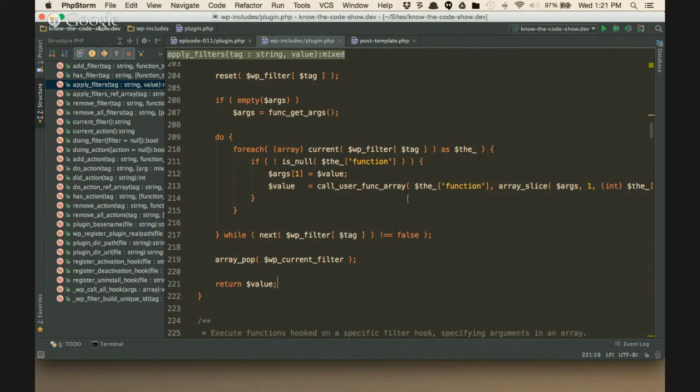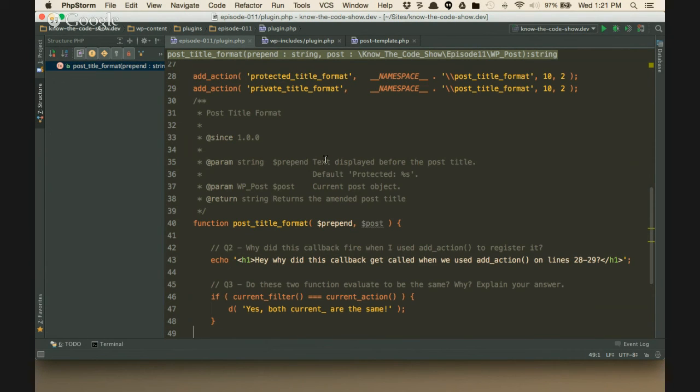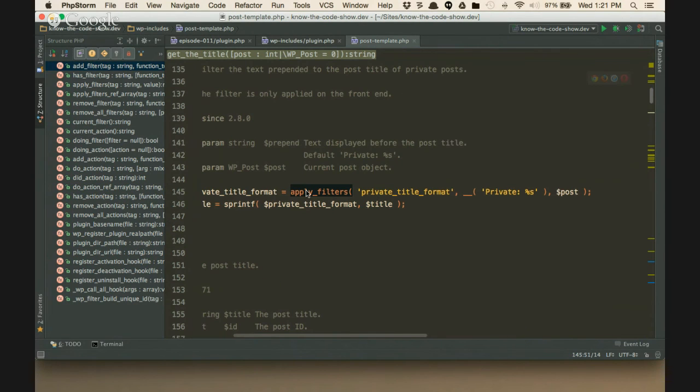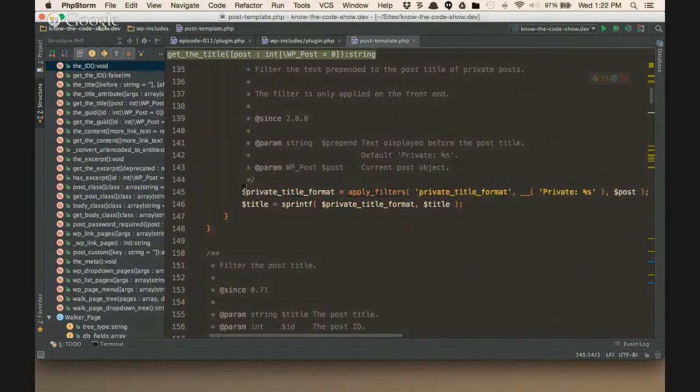So each one of these can change the value. Let's say I come back over here, and for private_title_format I had 10 different callbacks wired up to that. Wow, that's a lot, but for argument's sake, say there's 10. They're going to go in order by how you put in your priority. And the very last one that gets executed is the one that returns the actual value to the caller. So whoever called it, which in this case is back here, then it will get assigned into private title format, and then it's processed. The processing continues. So that's how that works.